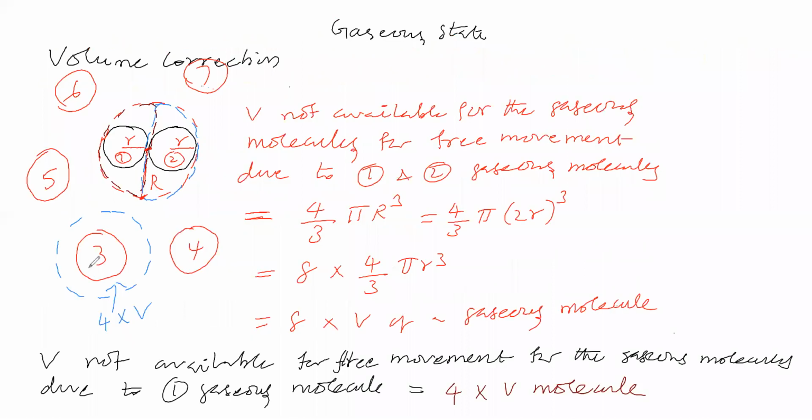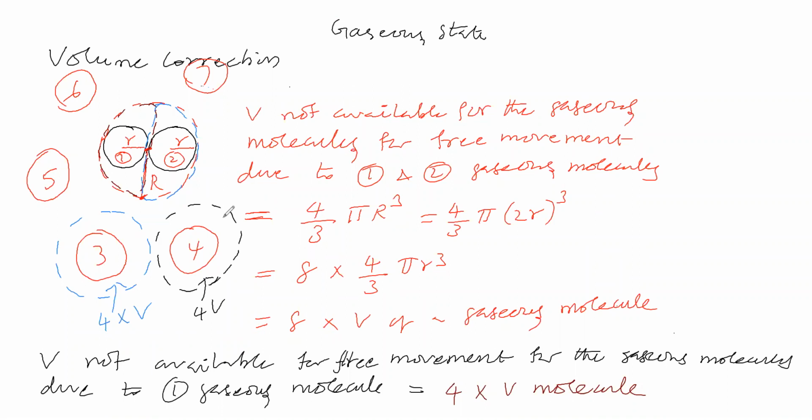Okay. Now due to gaseous molecule 3, 4 into volume of a molecule, 4V, this much volume is not available for free movement for other gaseous molecules. Now due to this gaseous molecule 4, how much volume is not available for free movement for other gaseous molecules? This much, that is 4V. This much volume is not available for free movement for other gaseous molecules.